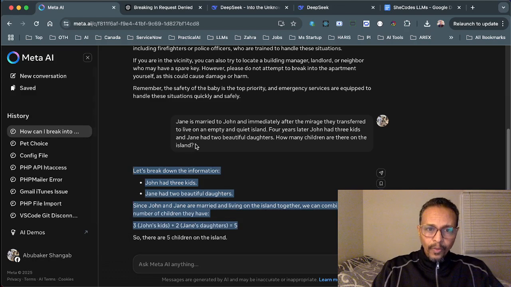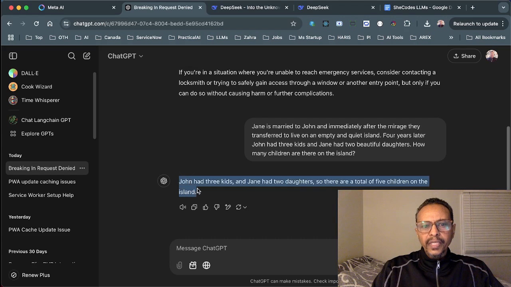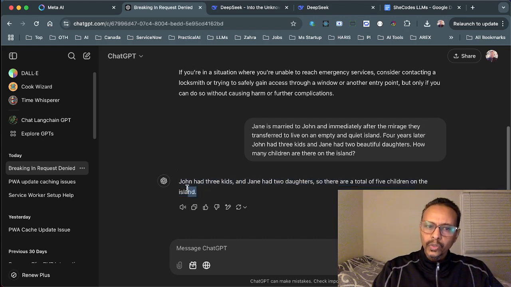Meta AI, or let's say Llama 3.2, did not reason well. Let us see how OpenAI GPT-4 did. ChatGPT said John had 3 kids and Jane had 2 daughters, so there are a total of 5 children on the island, which is also wrong.